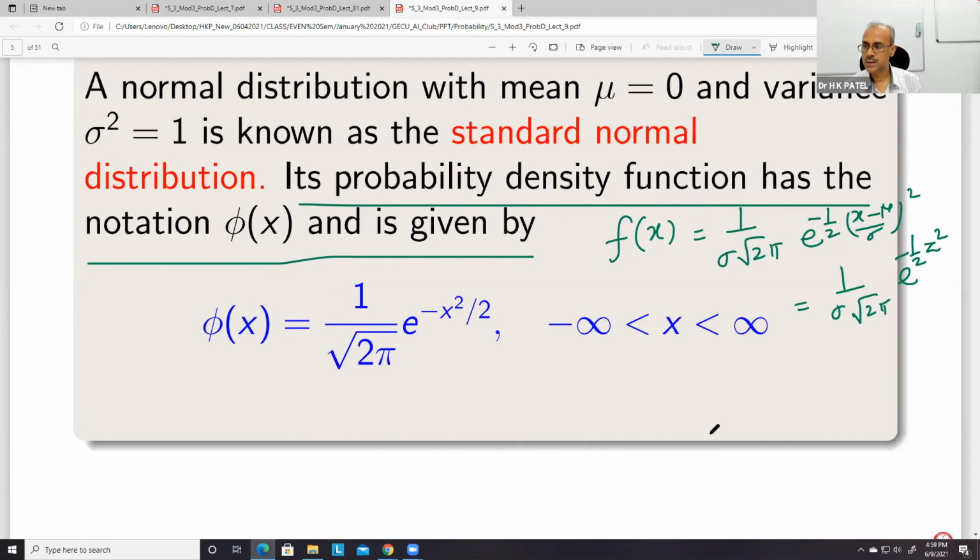I think that this sigma is missing here. So this will be some function of z, say phi(z), right? And then you can change the name of the variable. So if you want to use z equal to x, then phi(x) will be 1 upon root 2 pi e to the power minus 1 by 2 x square, where x lies between minus infinity and plus infinity.